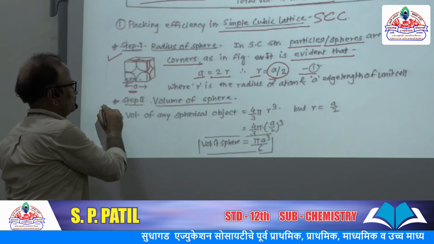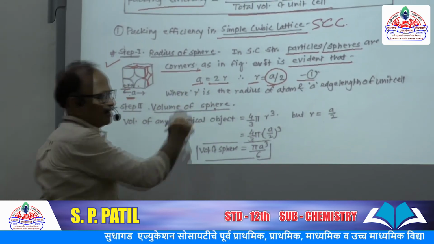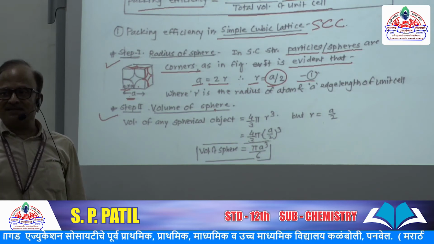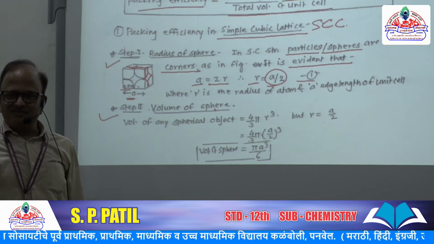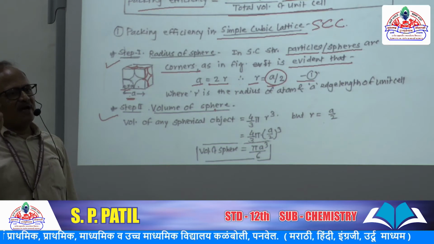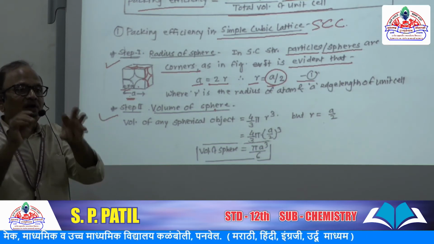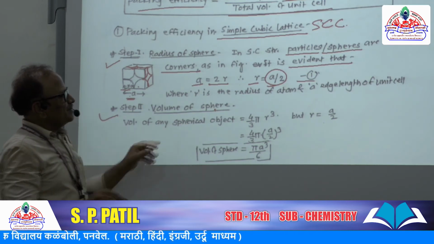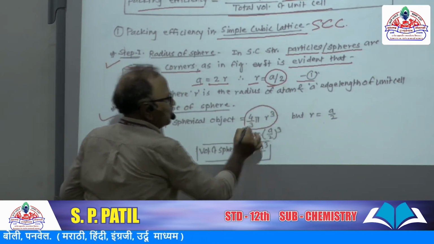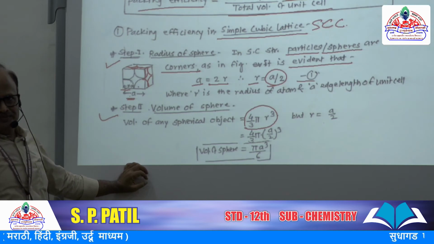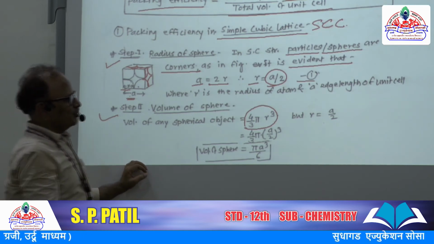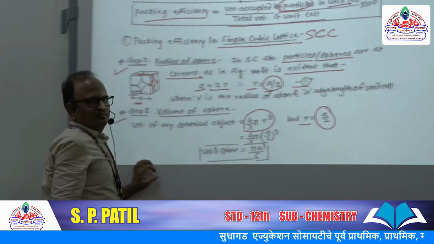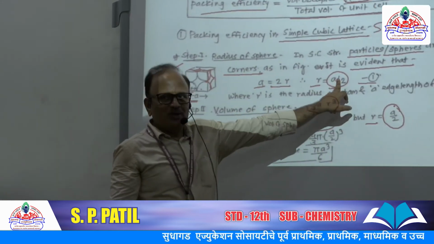Step 2, volume of the sphere. Sphere means the particle, maybe an atom, molecule, or ion, whatever it may be. Its volume we are going to calculate. The volume of any spherical object is 4 by 3 pi r cube, but we know r is equal to a by 2. The value of r is a by 2.